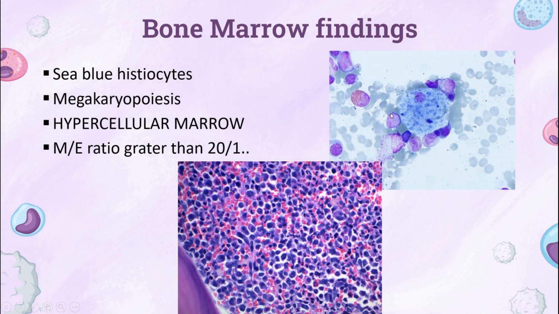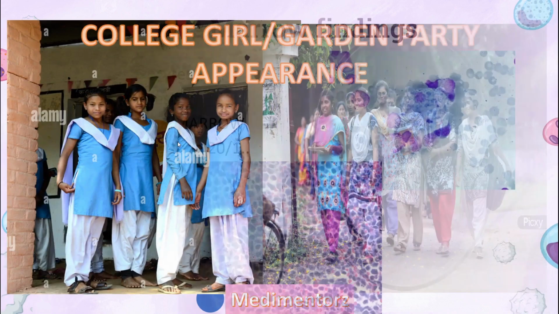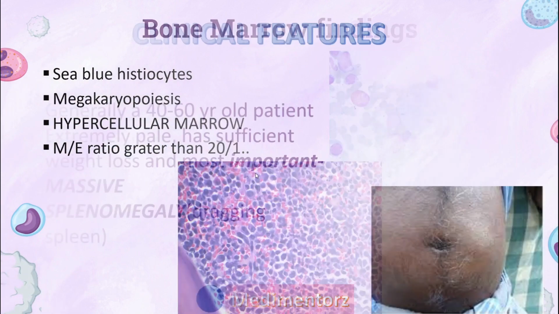Bone marrow findings, most characteristic finding is the sea blue histiocyte. Okay, it's just a fancy term for macrophage, sea blue histiocyte. Never forget this. Bone marrow is hypercellular. Why is it hypercellular? Because it's producing so many leukocytes. So it obviously has to be hypercellular. They go from the marrow only, no? So hypercellular marrow. And the myeloid to erythrocytic production ratio is greater than 20:1. Why is it greater? Because as we saw in this picture, RBCs are less, myeloid cells from the myeloid generation are more. So the myeloid to erythroid ratio will also be greater than 20:1. Okay, increase one, decrease the other, so the ratio also increases.